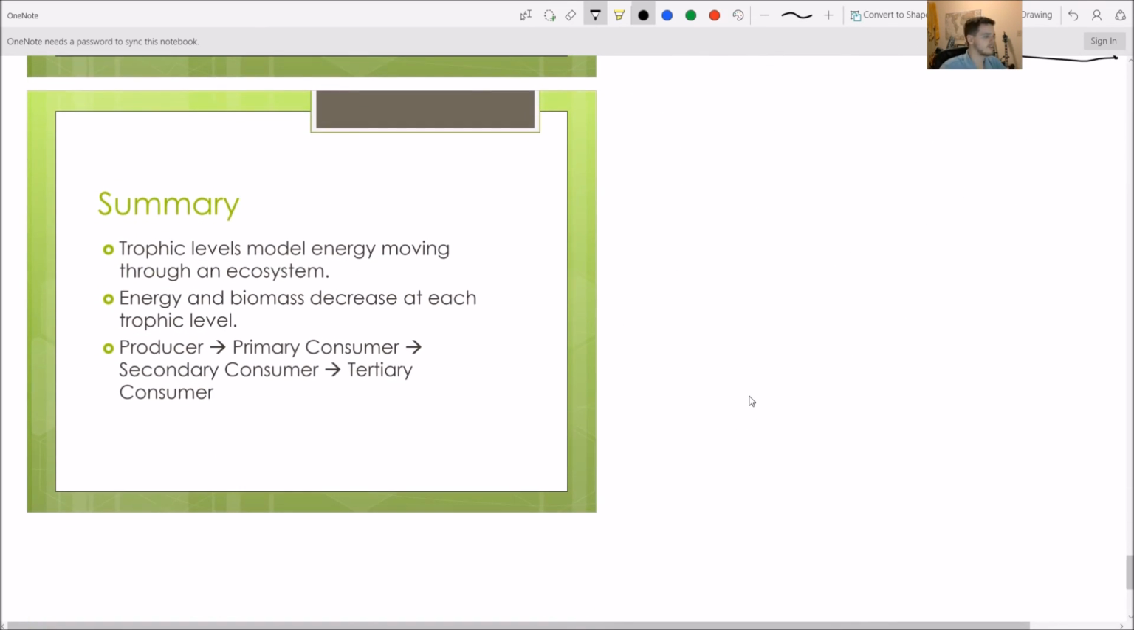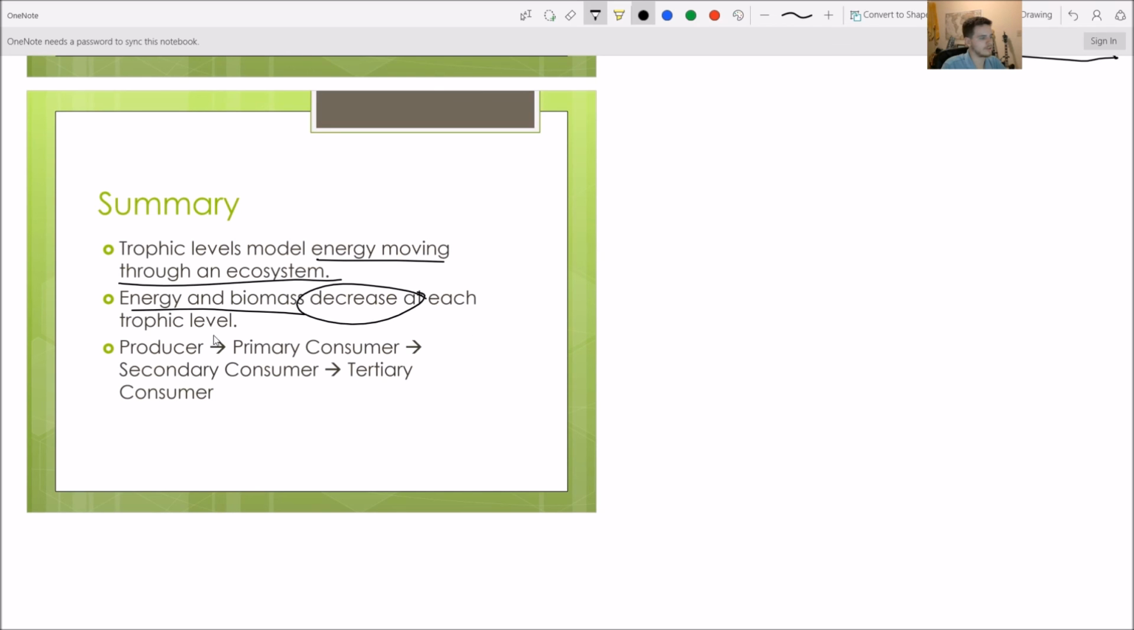Finally, to summarize all of this, trophic levels model energy moving through an ecosystem. Energy and biomass decrease at each trophic level, and we just have, really quickly, our trophic levels put as a food chain.